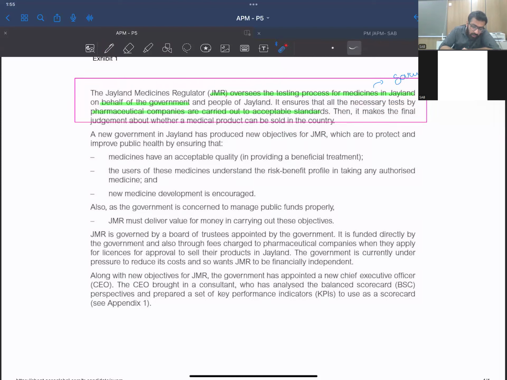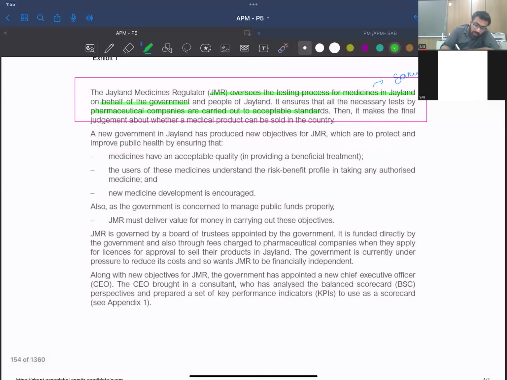Now, a new government in JLAN has produced new objectives for JMR, which are to protect and improve public health by ensuring, so we have got the objectives now. The importance for us is that medicines have an acceptable quality in providing a beneficial treatment, and the users of these medicines understand the risk benefit profile in taking any authorized medicine.